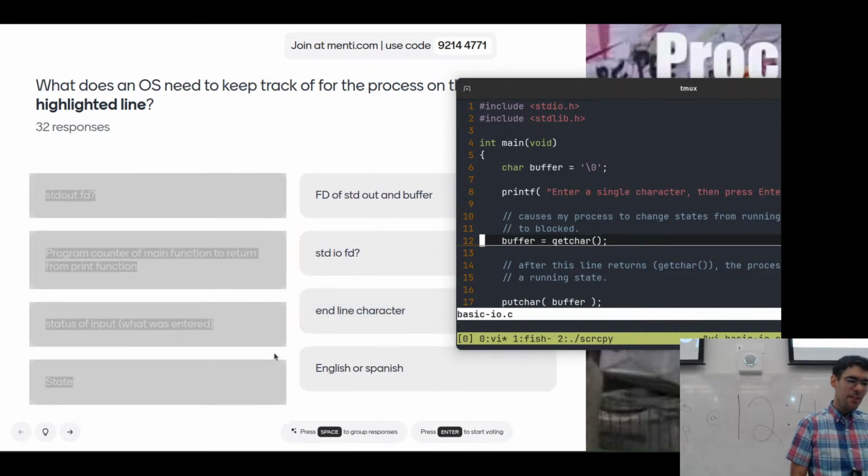English or Spanish? I was thinking about this in terms of wide characters versus non-wide characters, like Unicode versus ASCII characters.